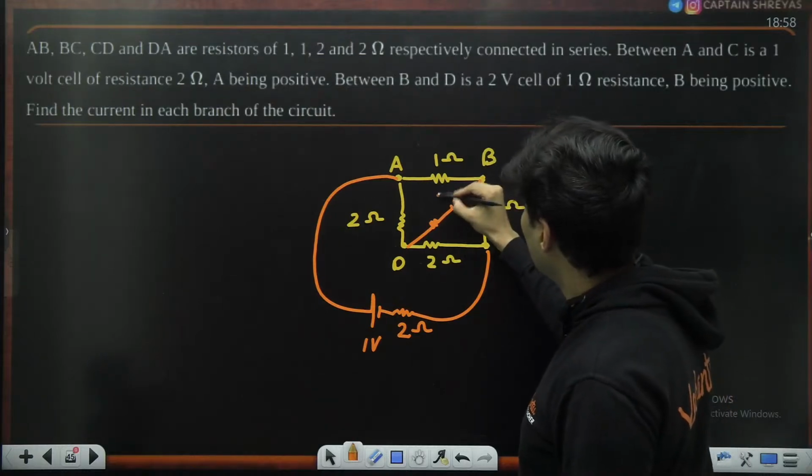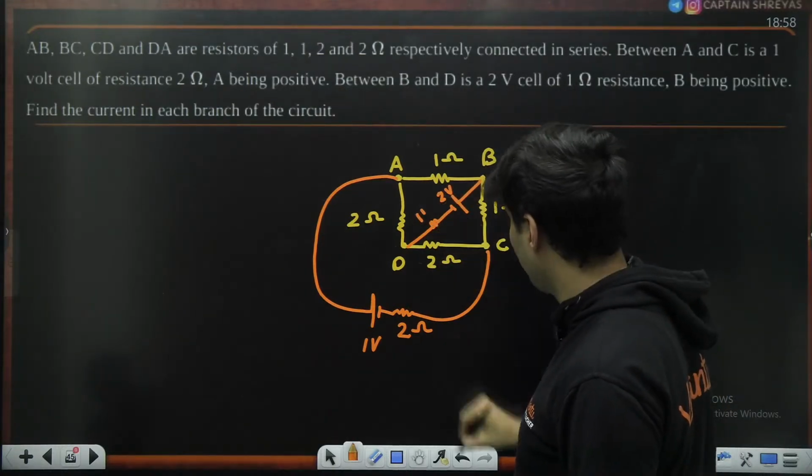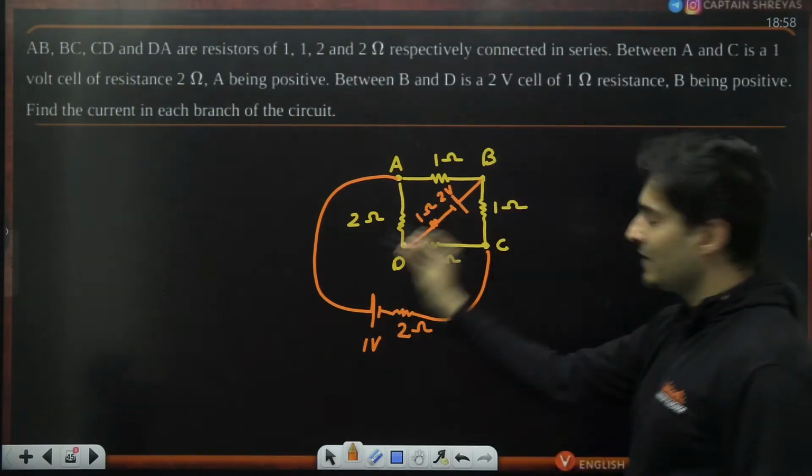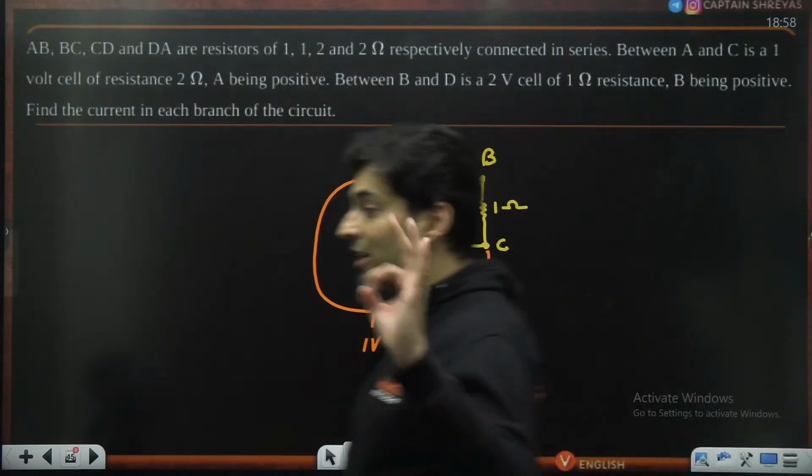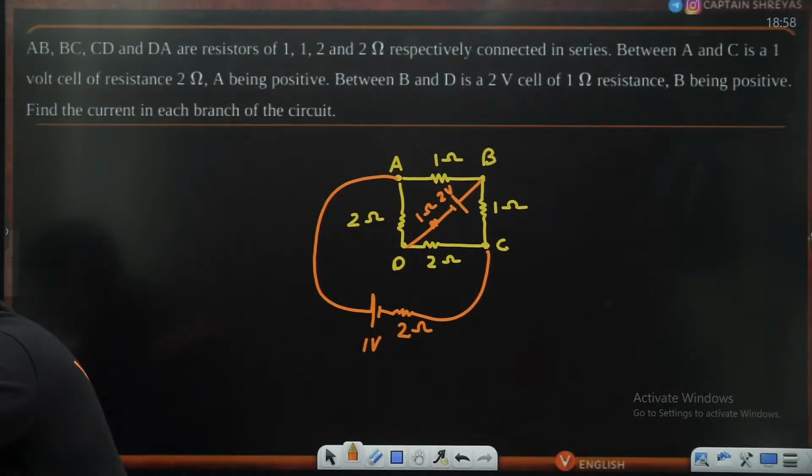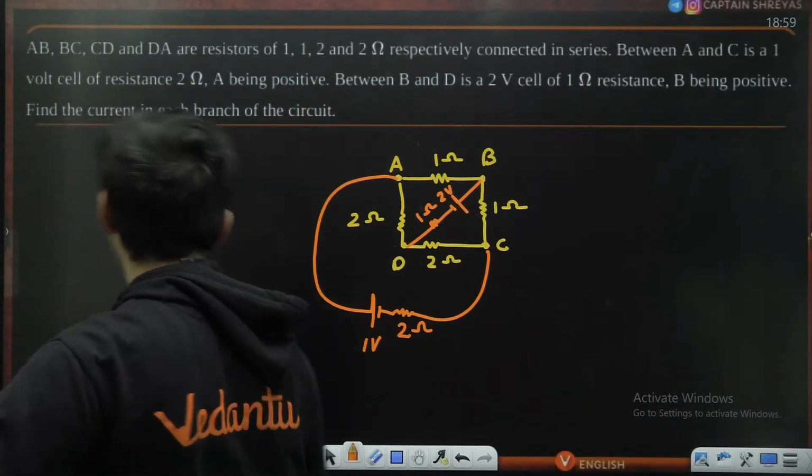Yes, this is 2 volt and this is 1 ohm. Oh, so this is the circuit. The main thing is first figuring out how the circuit is going to look. Without that, you cannot solve the question. Is this absolutely clear? Very good.